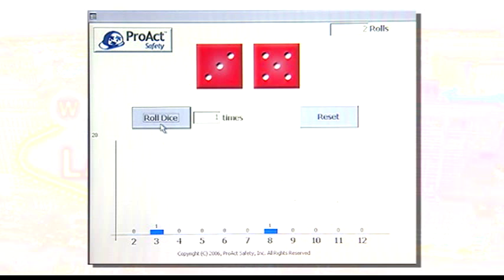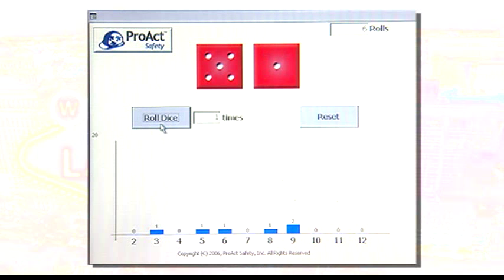My third number is a 6. My fourth number is a 5, then a 9, then another 9. Okay, now this is interesting. The only number that I've rolled twice is a 9. Now, is a 9 the most likely number to roll? I could assume that from my experience, but again, I haven't met the two criteria. Even though I'm keeping track, I haven't rolled the dice enough times to know what the real ratios are yet.